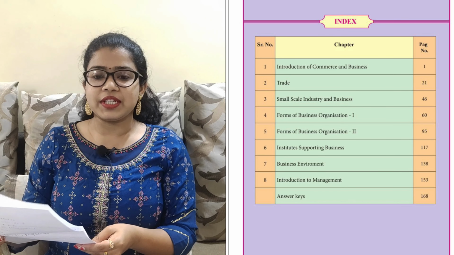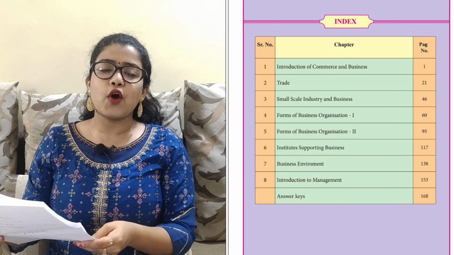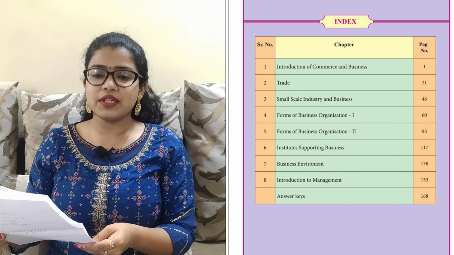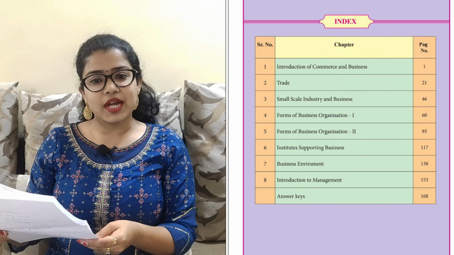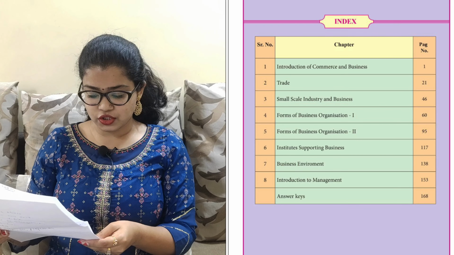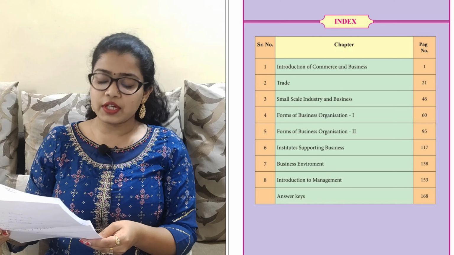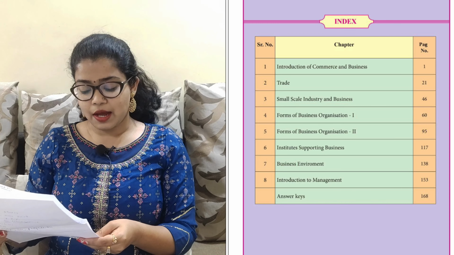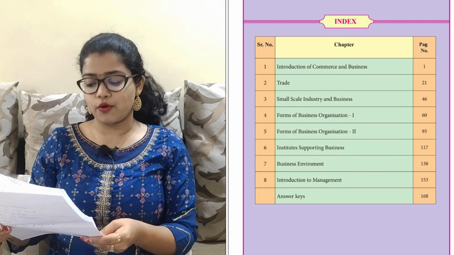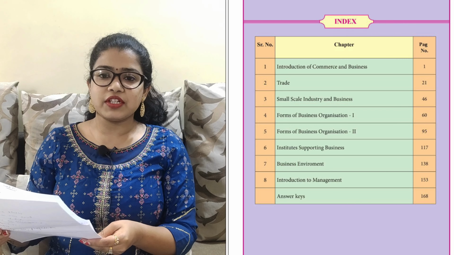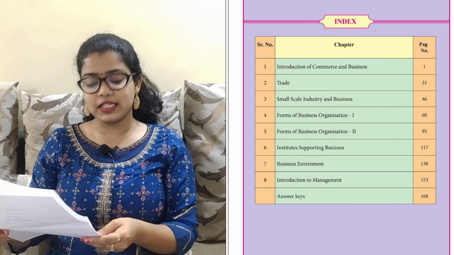Moving ahead to the fifth chapter, Forms of Business Organization Part 2: introduction, meaning and definition of departmental organization, statutory corporation, government company and multinational corporation, each having features, merits and demerits.